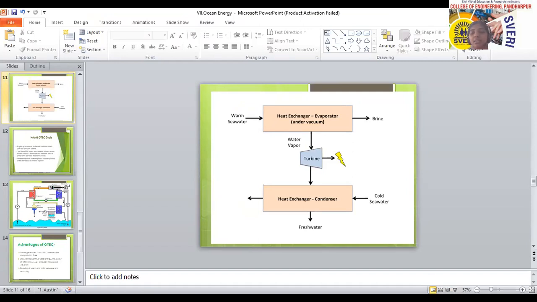Is there another advantage? Can anyone tell me any other type of advantage? So it is a renewable source. The power generated from the OTC is renewable and it is pollution free. This is one advantage. So another advantage, who will tell?